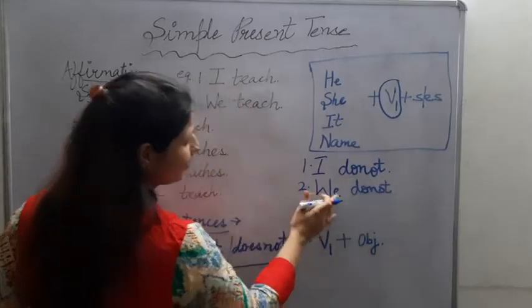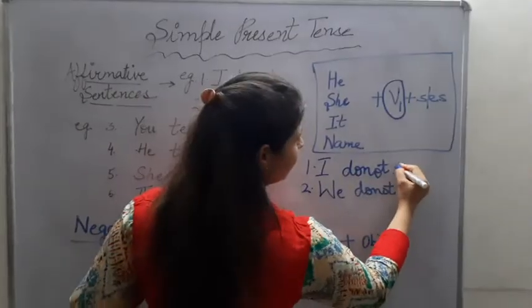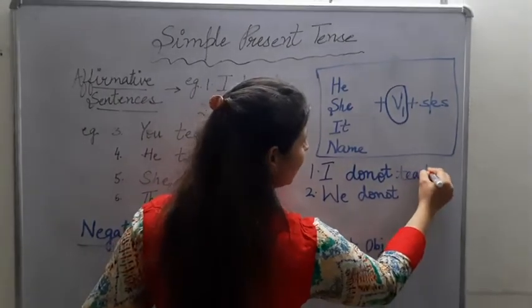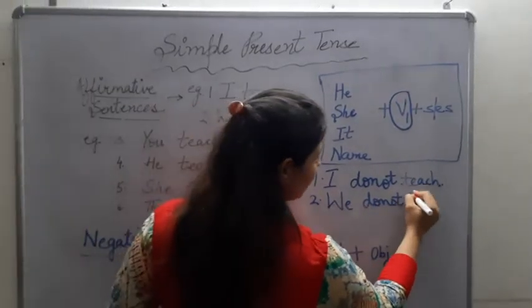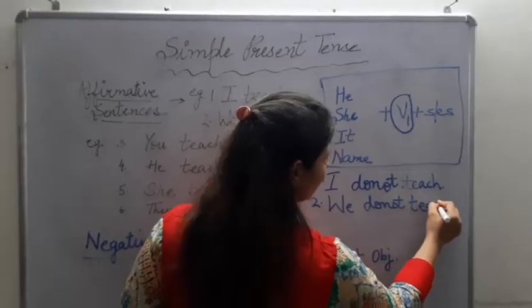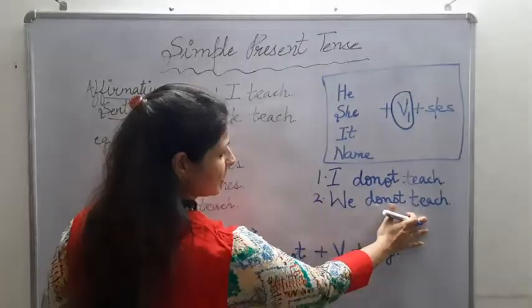Now this sentence is incomplete. We have to use our verb first form. So I do not teach. This becomes my negative sentence. We do not teach. There is no change in the verb form. Verb first will remain as it is.